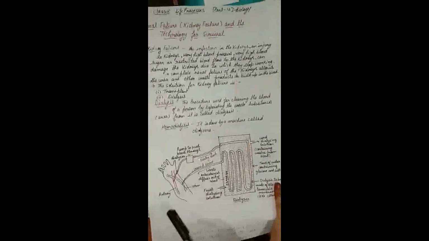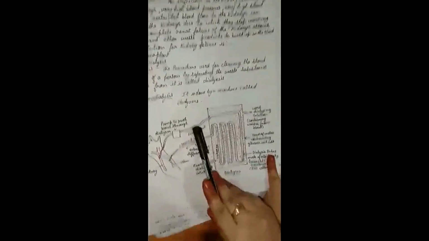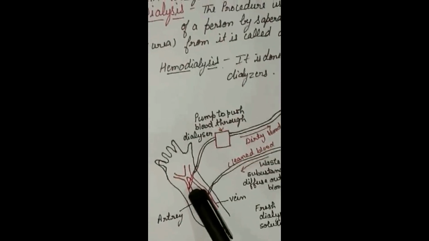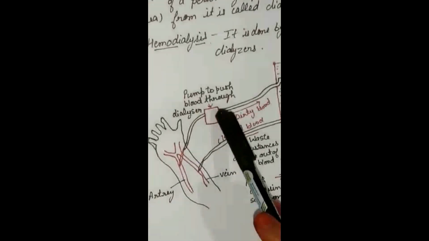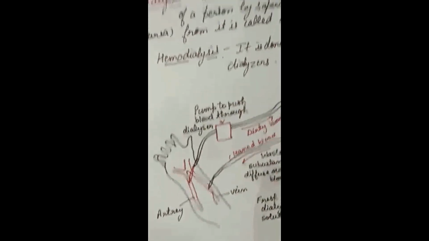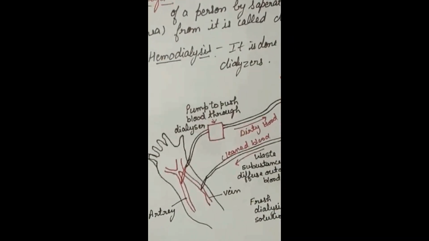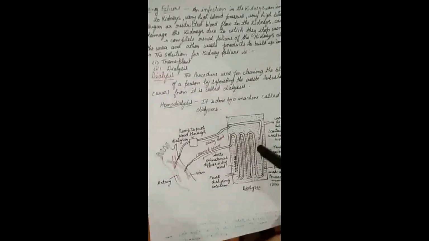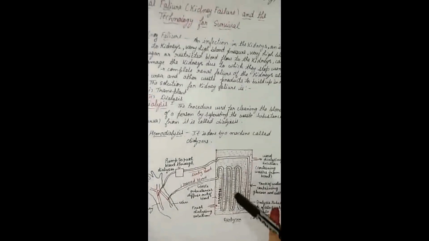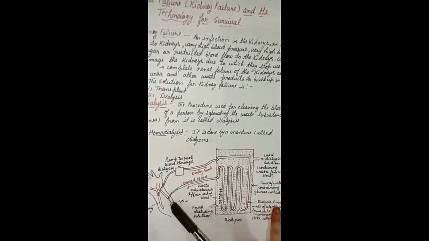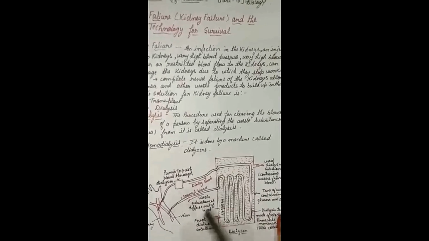Got it? Now one part of the tube is connected with the artery, and the other part is connected with the vein. Firstly, through the artery, the blood under high pressure, with a pump connected, enters the chamber. With the help of the selectively permeable membrane, the waste products are excreted out into the chamber only, and the useful products are released again into the body through the tube, with the help of the vein. Is it clear? This is the dialysis process.